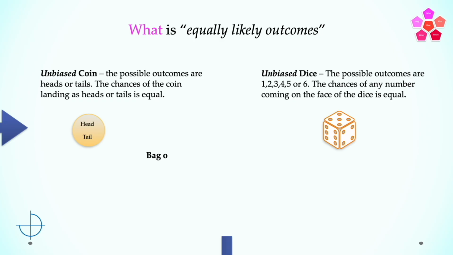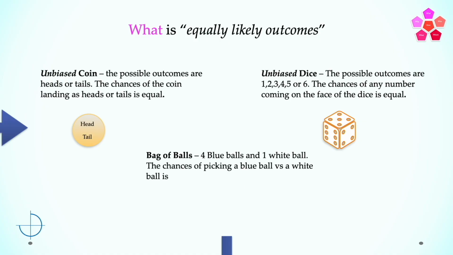Let's take a bag of balls. In this bag of balls, we have 4 blue balls and 1 white ball. The chances of picking a blue ball versus a white ball is not equal, obviously. As the chances are not equal, this bag of balls having 4 blue and 1 white ball does not have equally likely outcomes. Let's take it further with a detailed example, as a bag of balls also can show equally likely outcomes.